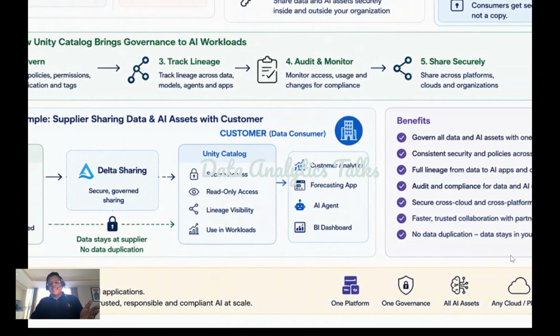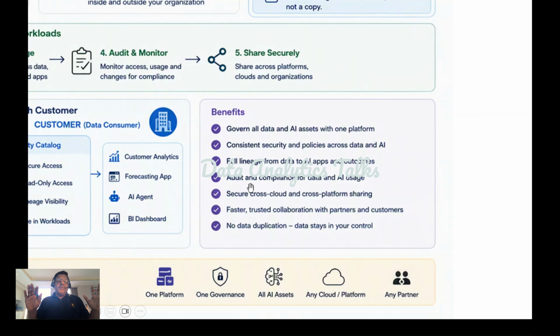Okay, so that is how some of the AI governance works in organizations. Okay, then finally, some of the benefits are like govern all data and AI assets with one platform, consistent security and policies across data and AI, full lineage from data to AI apps and outcomes, then audit and compliance for data and AI usage, secure cross cloud and cross platform sharing, then faster, trusted collaboration with partners and customers, no data duplication. Data stays in your control.